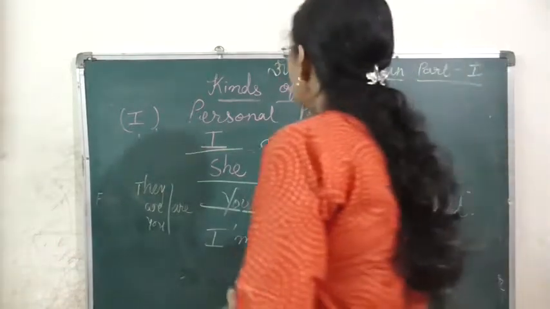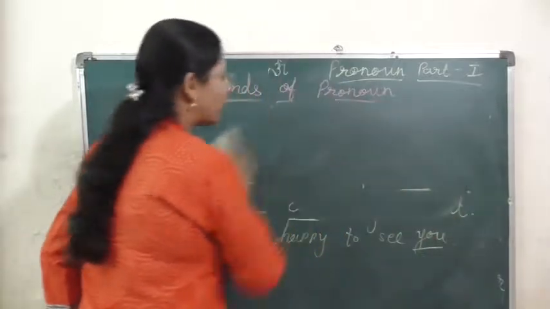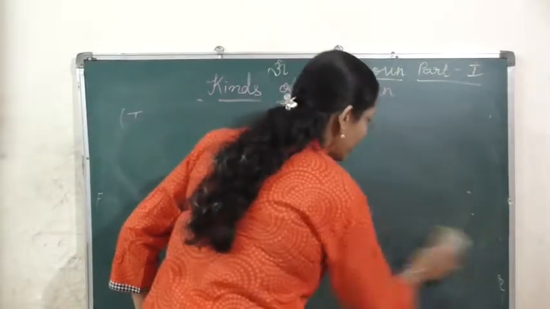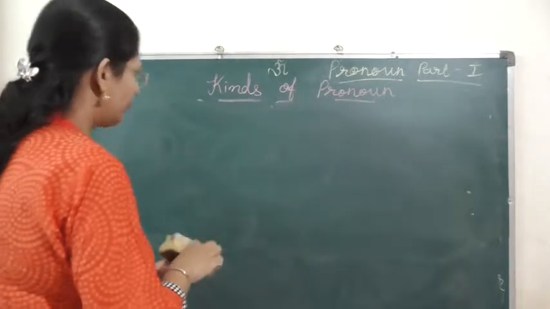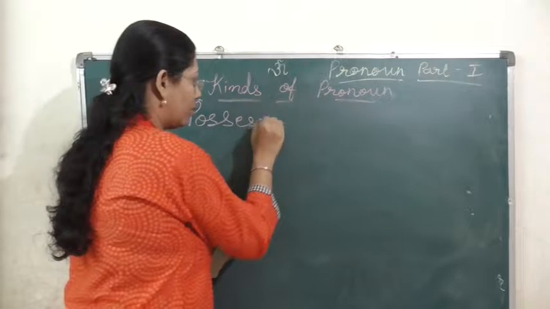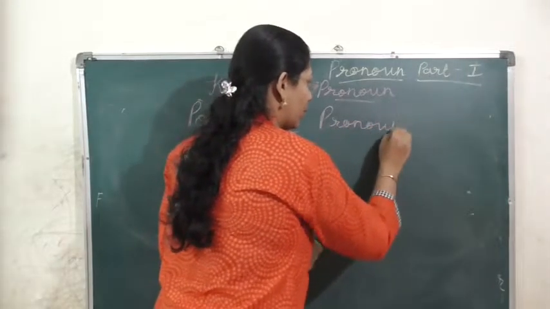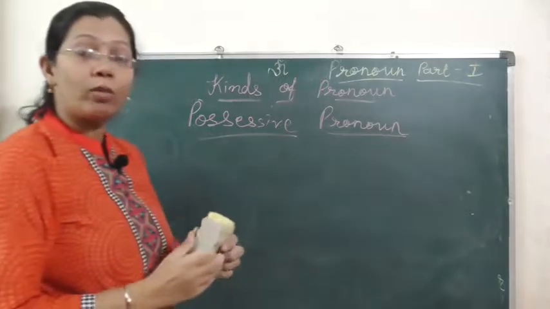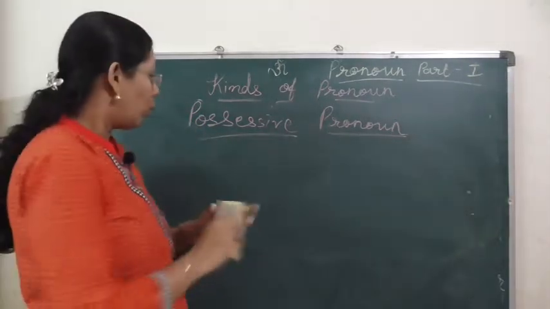Now we will see possessive pronoun. It's very easy. Possessive pronouns show possession, they show relation.